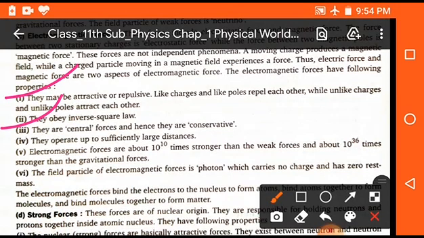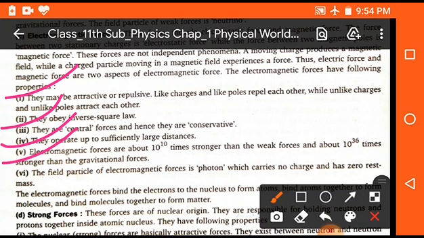They obey the inverse square law. They are central forces and hence they are conservative. They operate up to sufficiently large distances. Electromagnetic forces are about 10^10 times stronger than weak forces and about 10^36 times stronger than the gravitational forces.